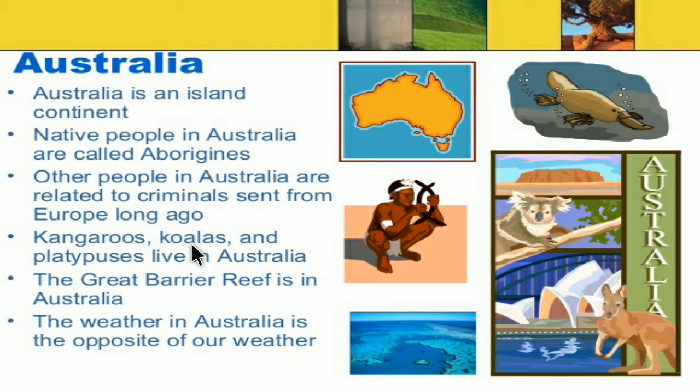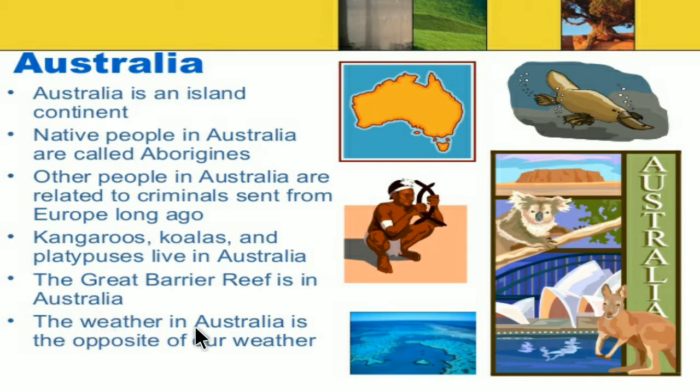Kangaroos, koalas and platypuses live in Australia. Here we can see a kangaroo, then we can see koalas and platypuses living in Australia, and the Great Barrier Reef is in Australia.